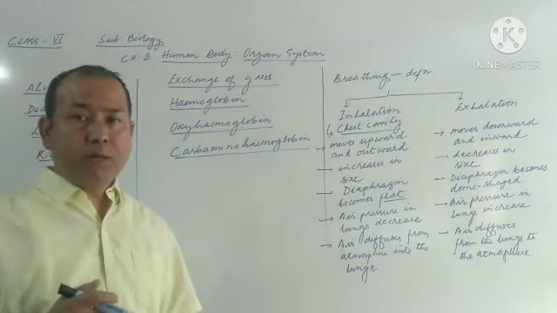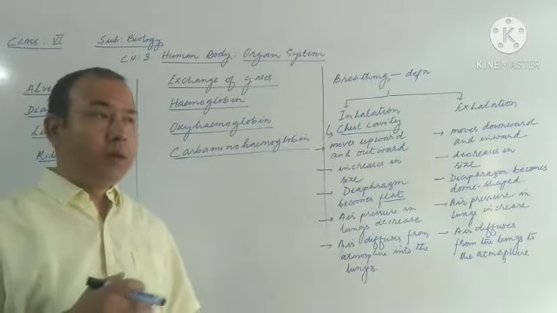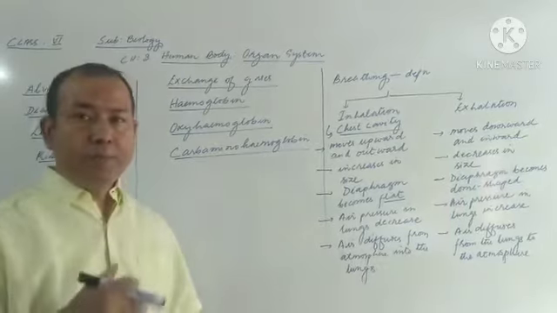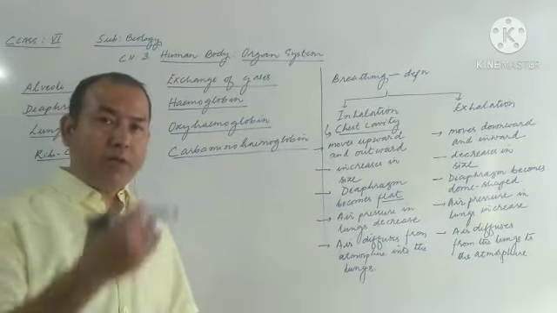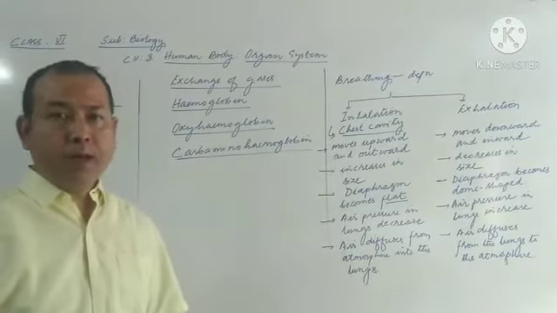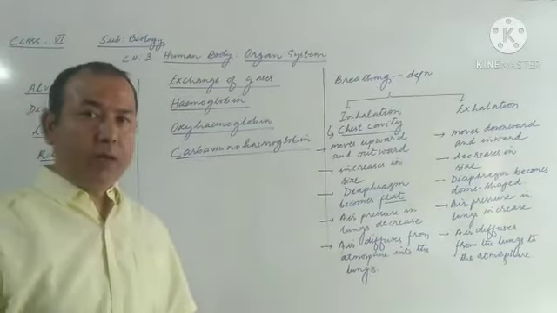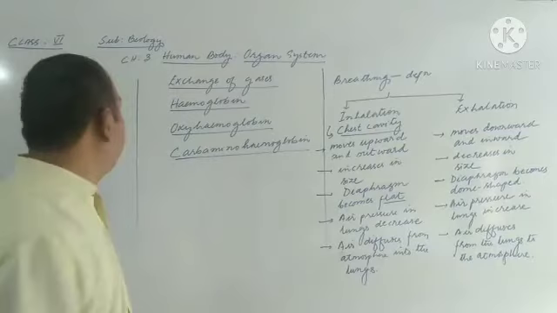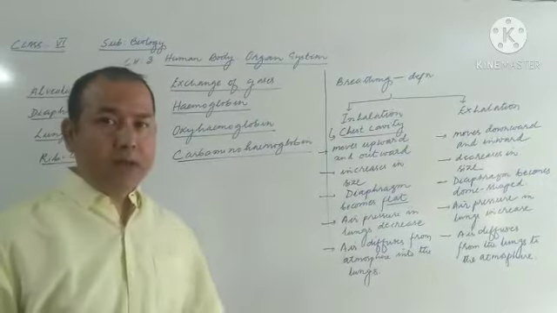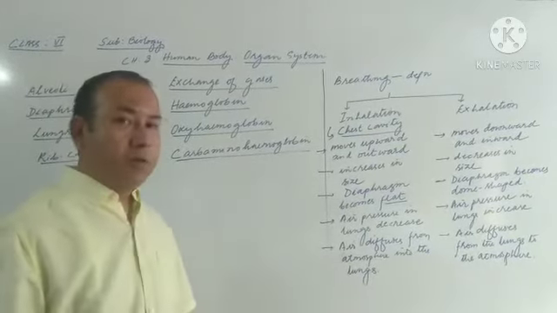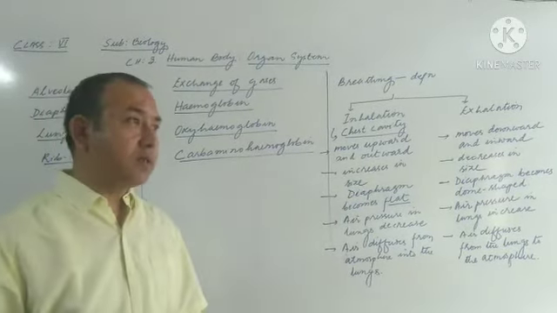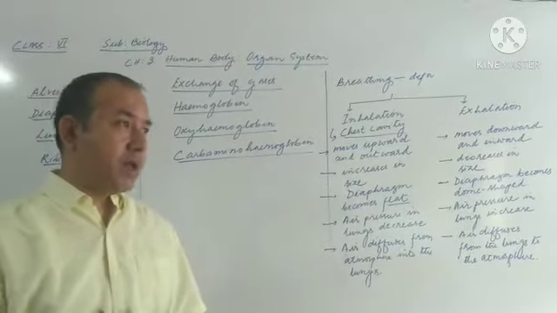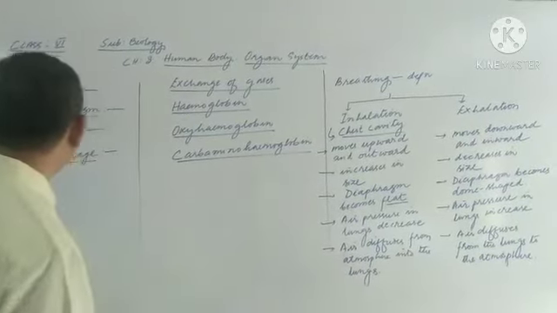Oxygen diffuses from the alveoli into the blood capillaries, and from the blood capillaries carbon dioxide diffuses into the alveoli. Again, we'll be continuing the same theme in the coming topic, how the exchange of gases takes place. So regarding the alveoli, they are the sac-like structures present in the lungs, across whose wall the exchange of gases takes place.